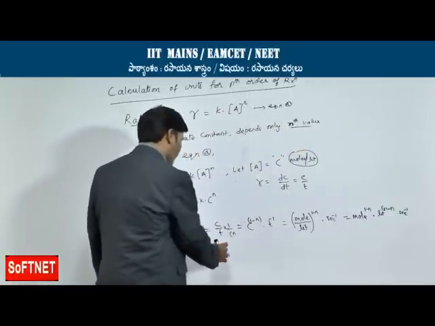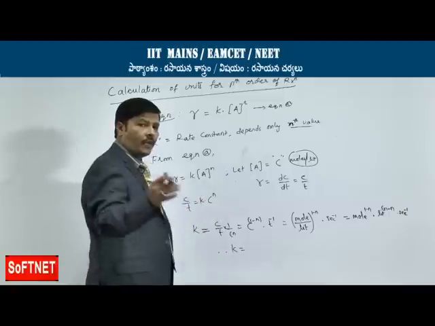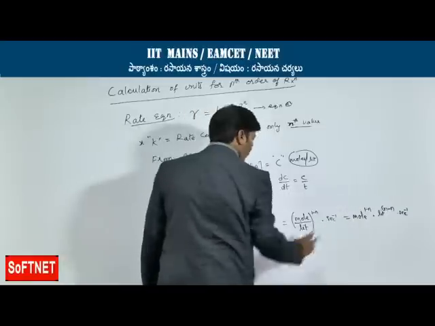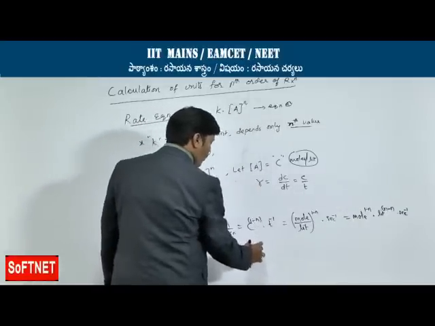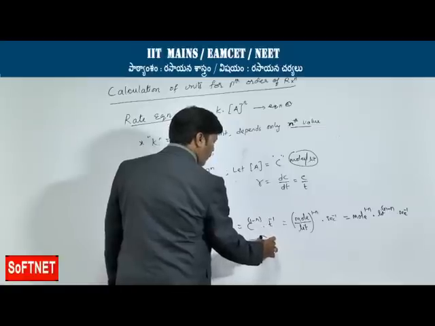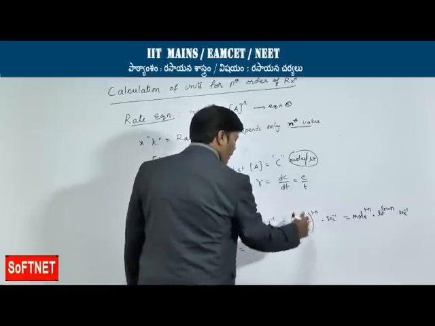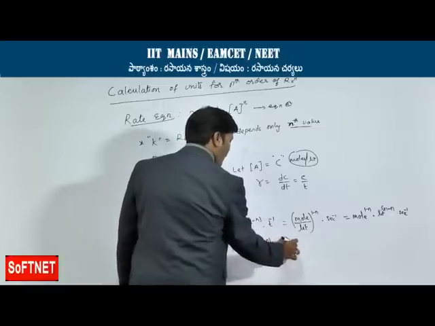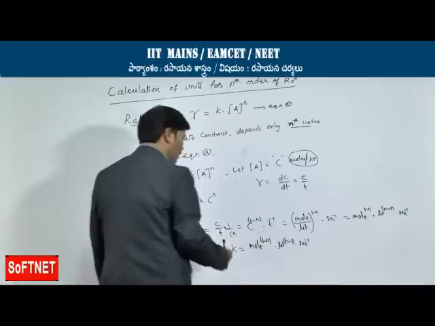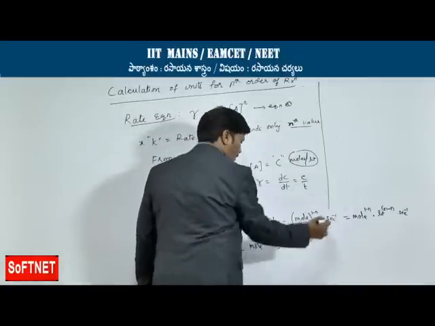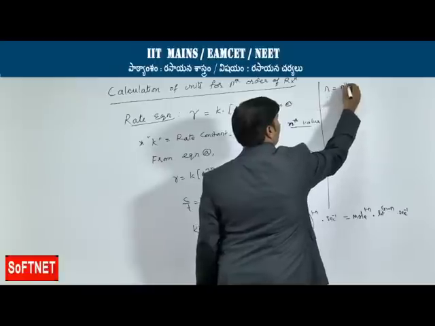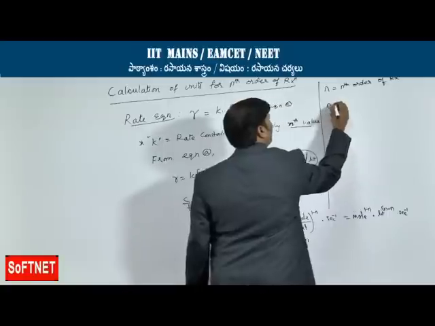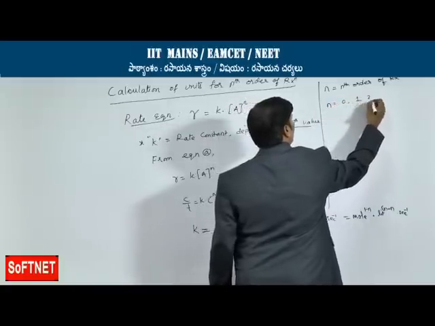Now, if you want to calculate the units for any order, that is nth order, first order, second order, zero order, third order, whatever, this N will give you the order of reaction. Therefore, K is equal to mole of 1 minus N, liter of N minus 1, second inverse, where N represents the nth order of reaction, where N is equal to 0, 1, 2, 3.